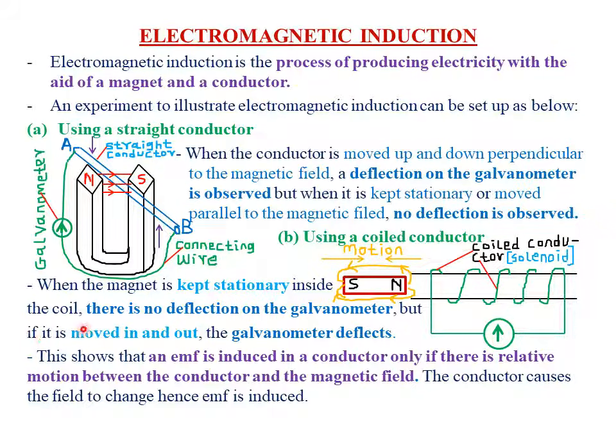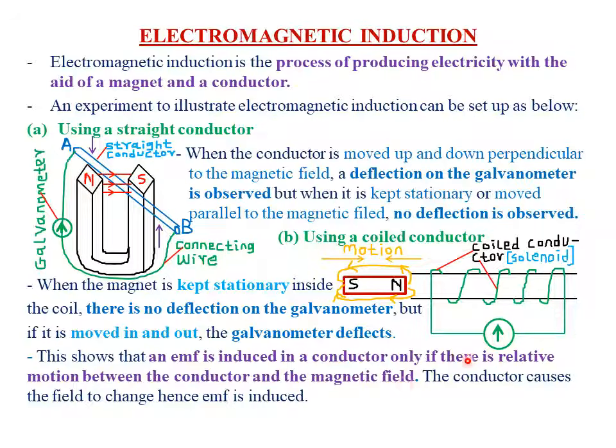But if the magnet is moved in and out of this solenoid, that action of movement causes this coiled conductor to interact with the magnetic field lines of the magnet, of course at an angle of 90 or at right angles. So if it is moved in and out, the galvanometer deflects, showing that an EMF has been induced. So this shows that an EMF is induced in a conductor only if there is a relative motion between the conductor and the magnetic field.